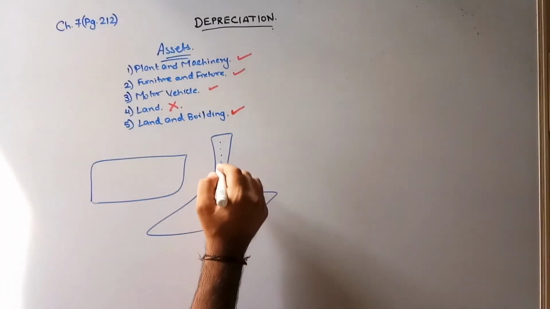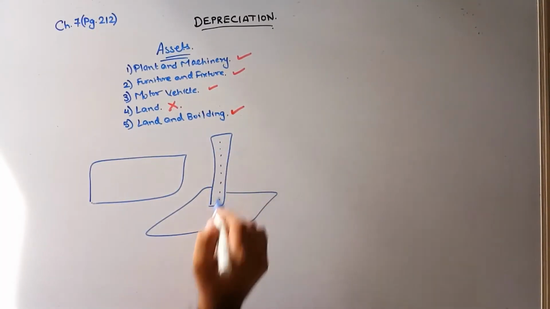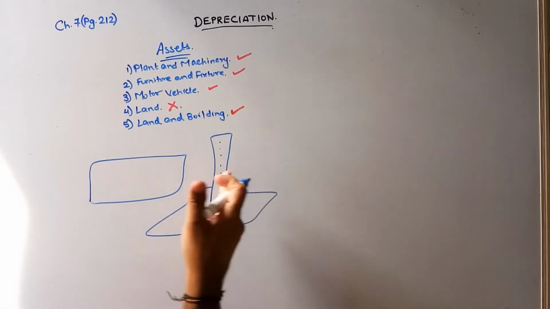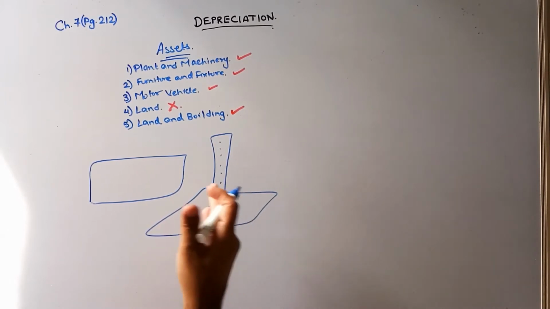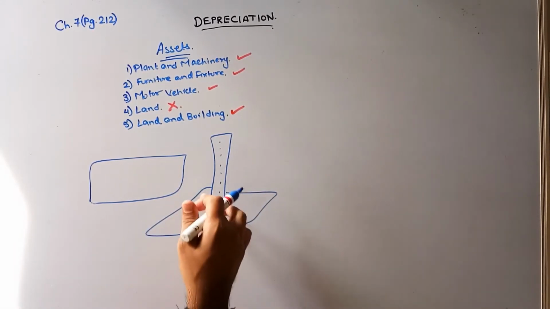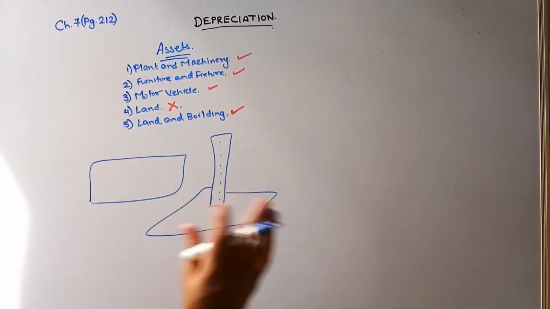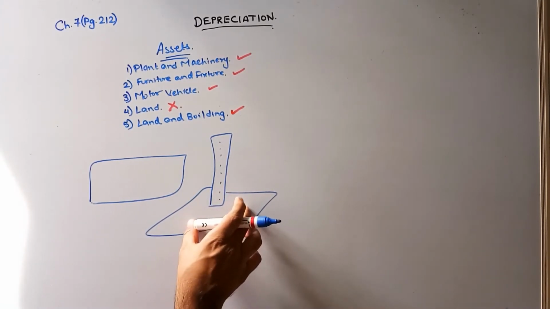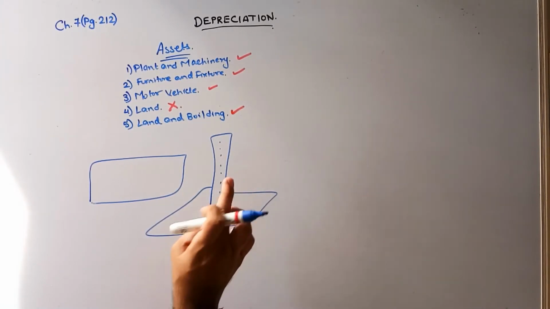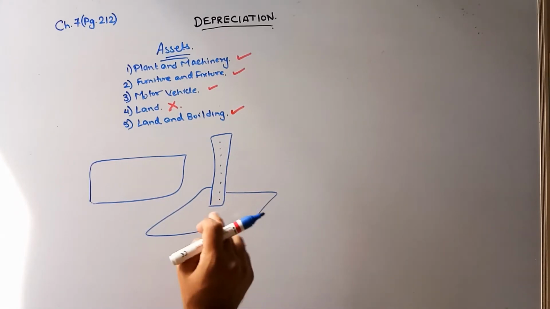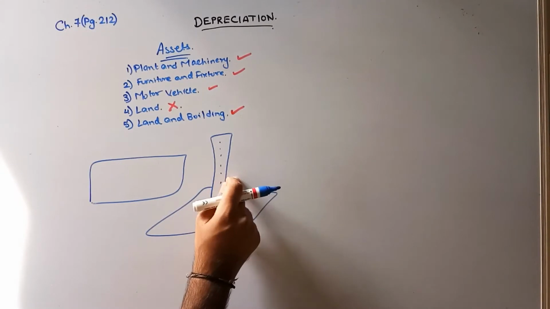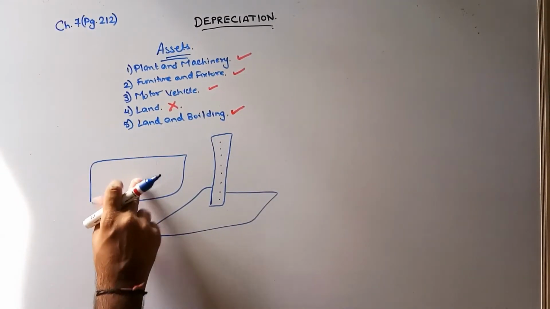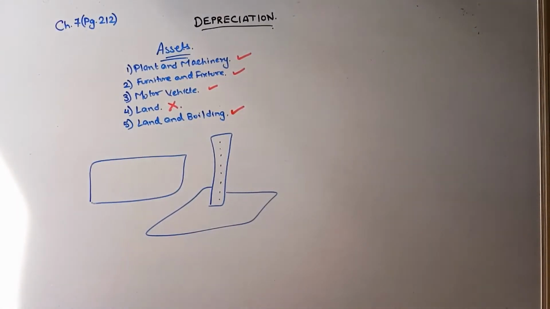With the usage, the building will keep on dilapidating, and its value will keep on reducing, but the value of the land will never reduce. Only the value of the building will reduce. So whenever you have land and building, 100% yes, you will depreciate. But when you have only land, you will never depreciate. Please remember this part.